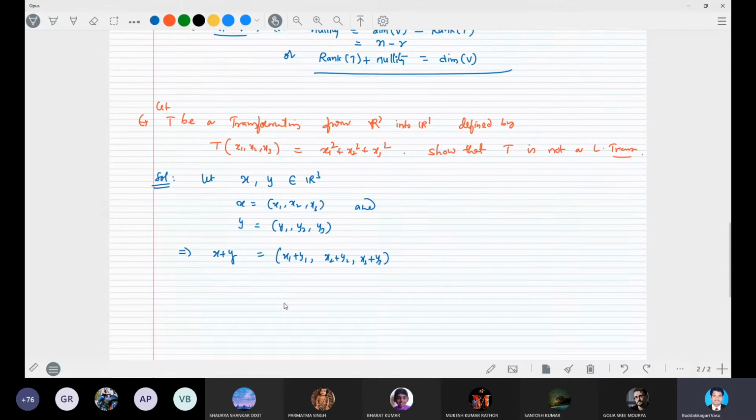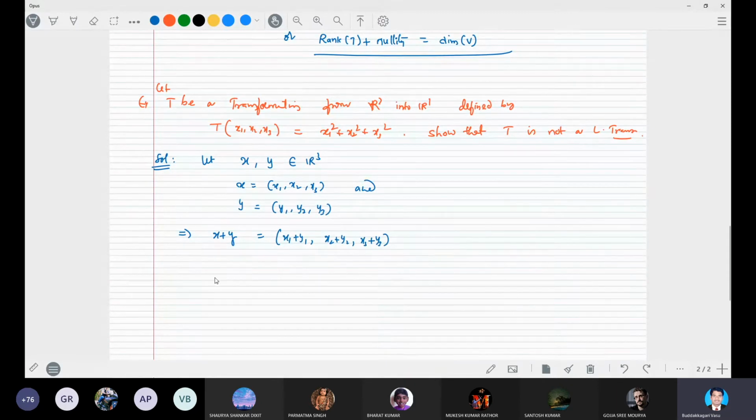Now for the transformation, T of x is equal to x1 square plus x2 square plus x3 square, as given.